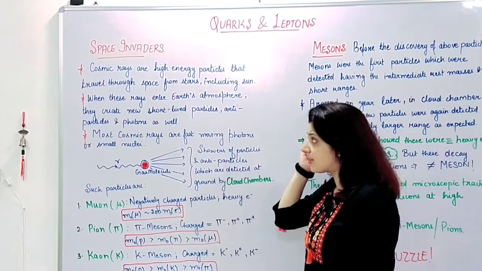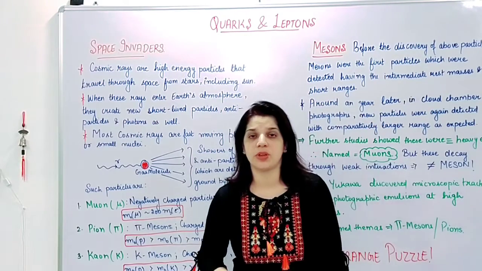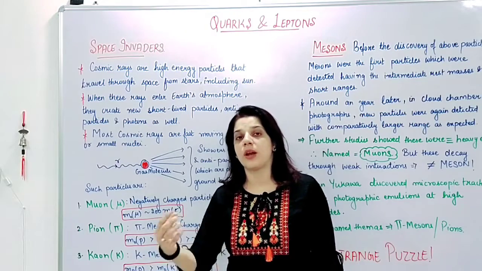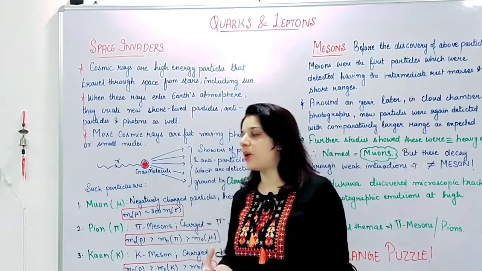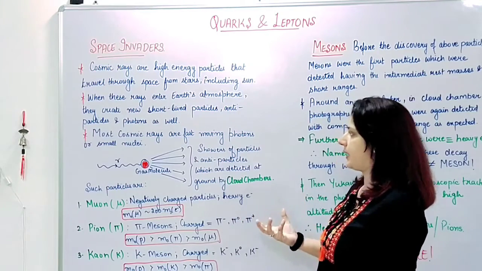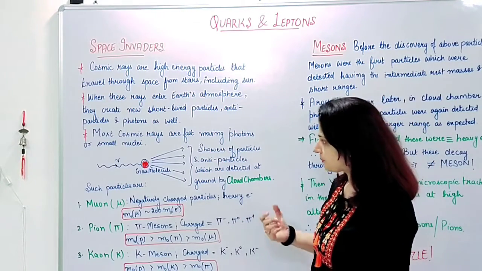When these rays enter Earth's atmosphere and react with molecules, gases or ions present there, they interact in a different way and create new particles.